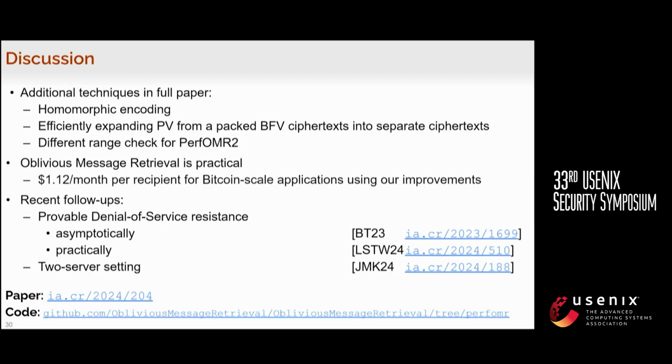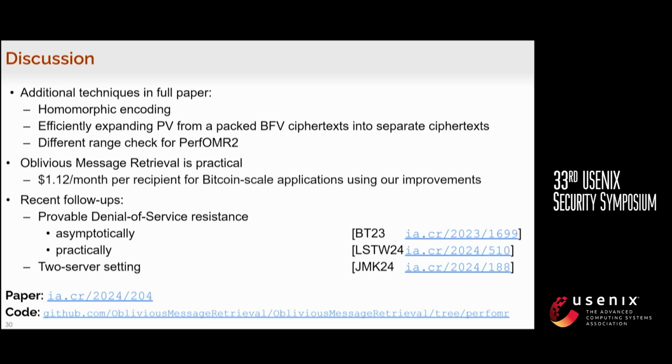Okay, so that's pretty much for today's talk. There are, as mentioned, some additional techniques that I didn't have time to cover in the talk. Some are mentioned, some are not. With our improvements, Oblivious Message Retrieval is now much more practical. It requires only about $1 per month per recipient for a Bitcoin scale application using our technique.